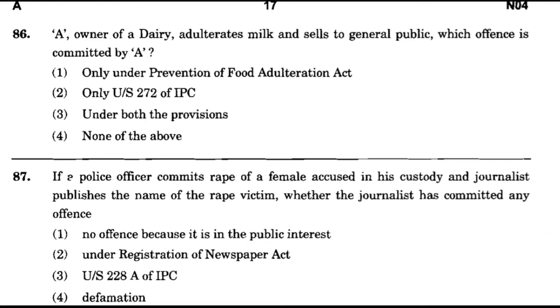Now question number 86. A owner of a dairy adulterates milk and sell to general public. Which offence is committed by A? Option number 1, only under Prevention of Food Adulteration Act. Option number 2, only under section 272 of the Indian Penal Code. Option number 3, under both the provisions. Option number 4, none of the above. And the correct answer is option number 2, under section 272 of Indian Penal Code.